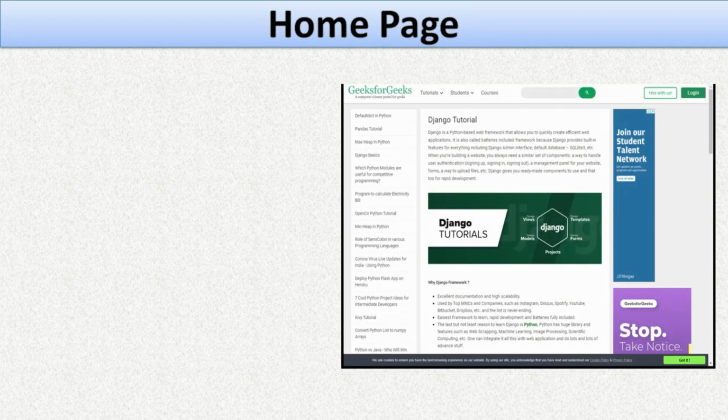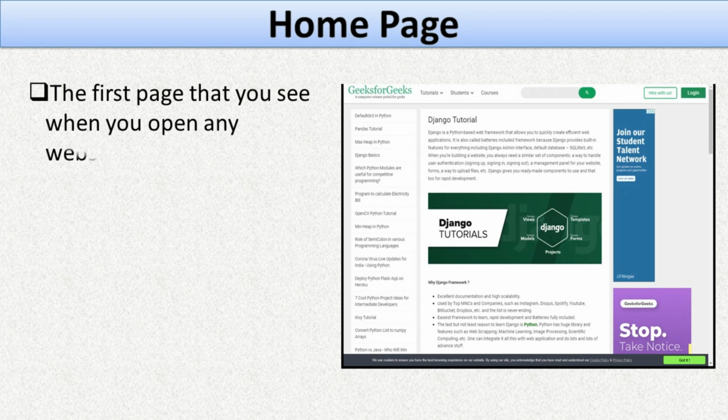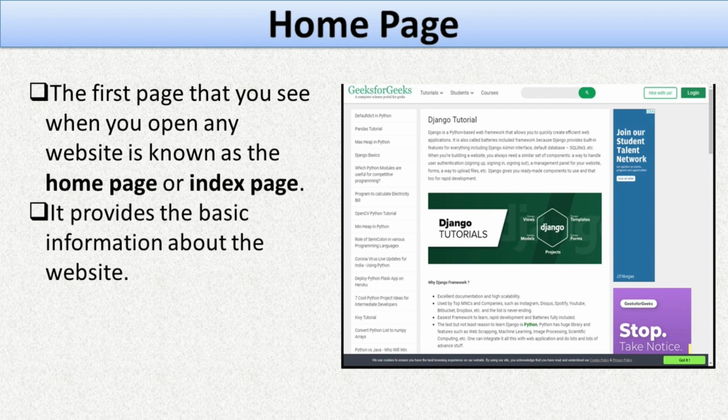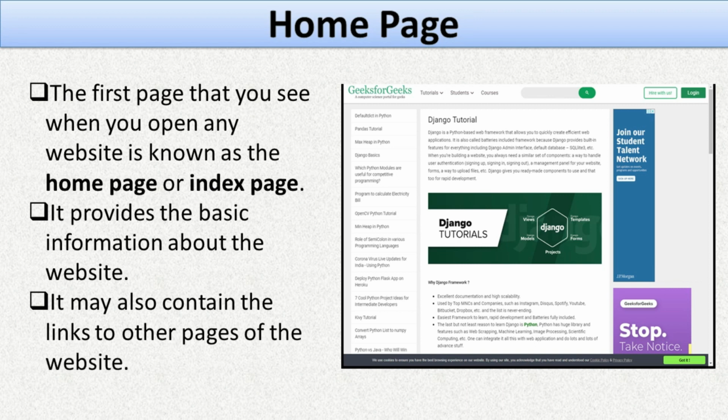Home page. The first page that you see when you open any website is known as the home page or index page. It provides the basic information about the website. It may also contain links to other pages on the website.